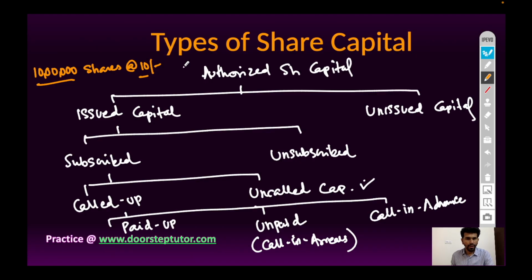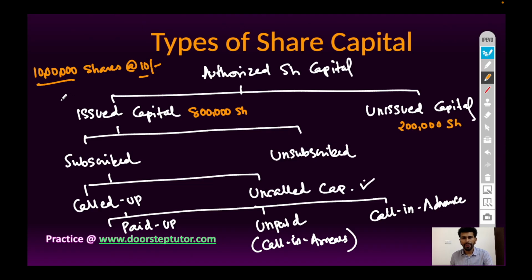Next, authorized share capital can be further divided into issued and unissued capital. If the company issues 8 lakh shares out of these 10 lakh shares, then it is called issued capital, and the remaining shares are called unissued capital, that is 2 lakh shares.